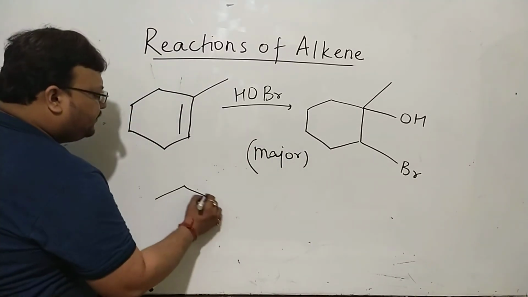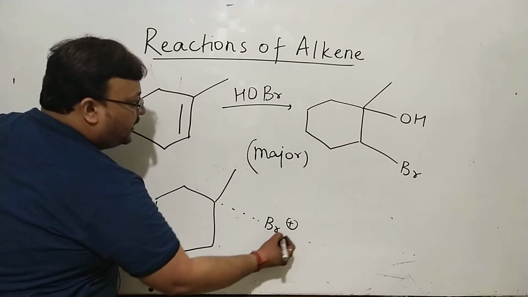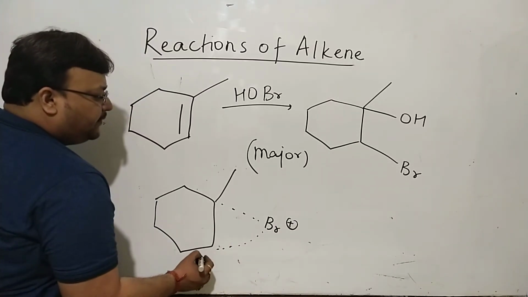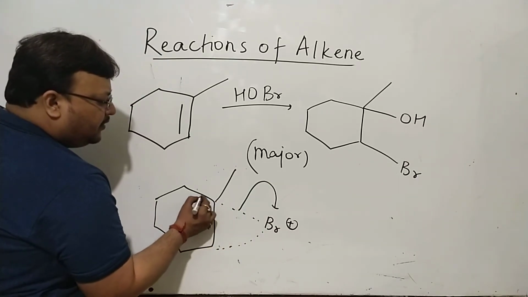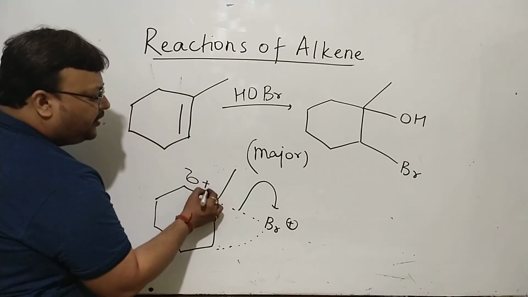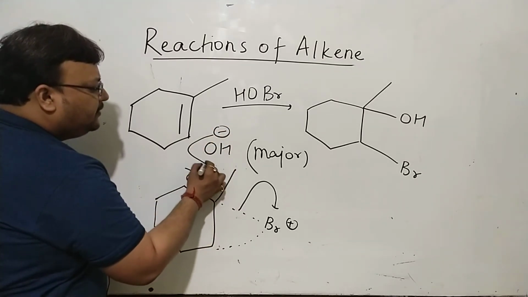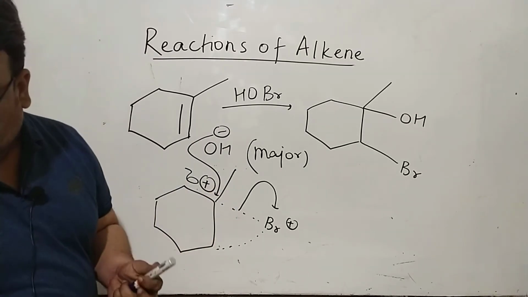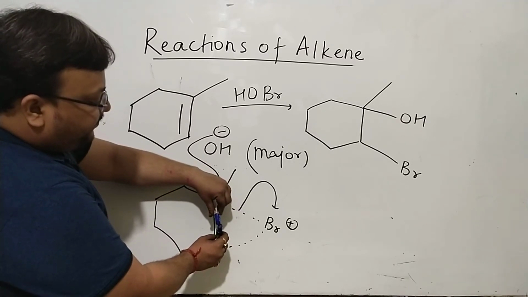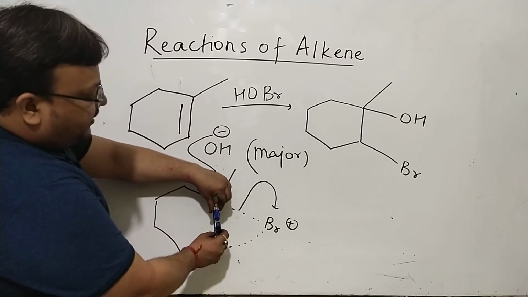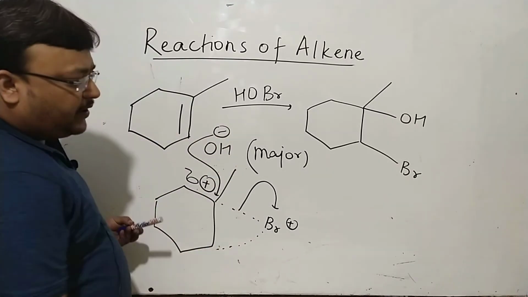I know this will be via a bromonium ion. I know this will be via a bromonium ion, and I want this to break, giving the 3-degree carbon the opportunity to accommodate this positive charge, and OH minus coming from behind the plane. वापस the same concept. अगर ऐसा ब्रोमोनियम आयन बनता है, if this is how the bromonium ion is formed, आगे ऐसे है क्राउडिंग, OH माइनस पीछे से आएगा, ये बॉन्ड टूटेगा, ये ऊपर रहेगा, वो पीछे से आएगा.